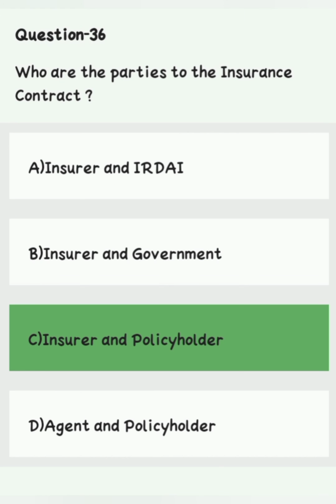Question number 36. Who are the parties to the insurance contract? Option A insurer and IRDA, option B insurer and government, option C insurer and policyholder, option D agent and policyholder. Right answer is option C insurer and policyholder.